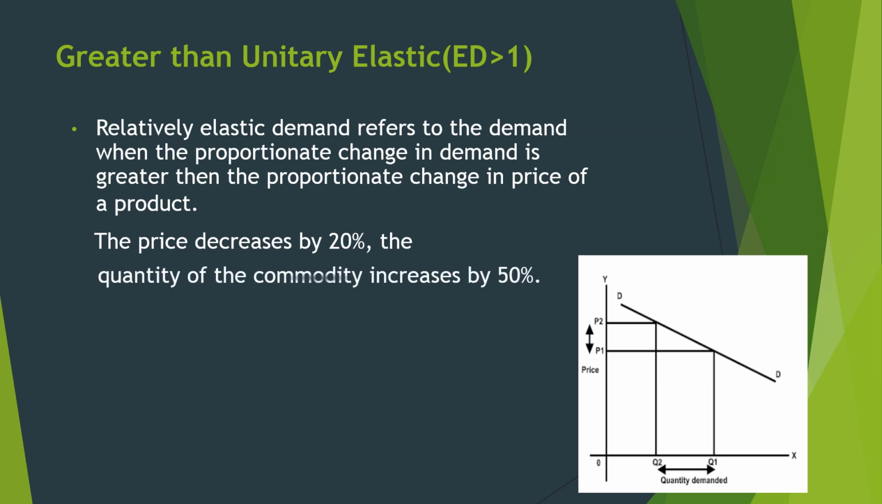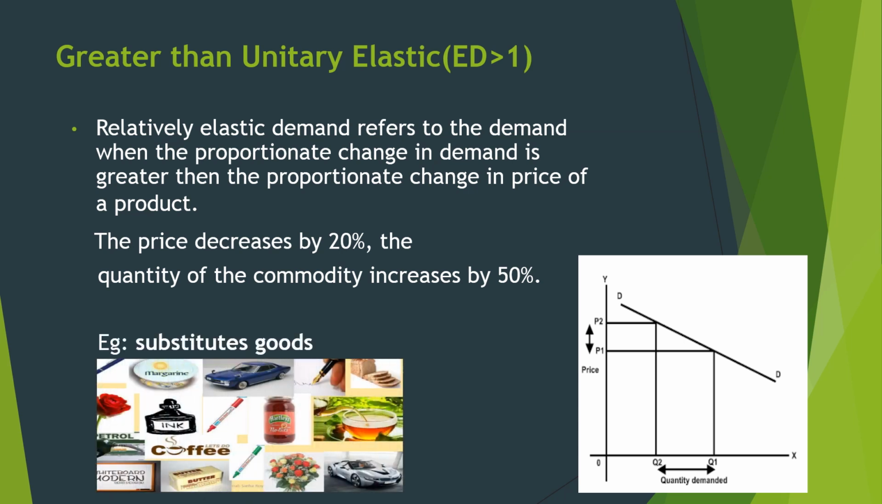Now here the price decreases by 20% and the quantity of the commodity increases by 50%. So the price changes only 20%, but the demand 50%. That's why we say it is a greater than unitary elastic demand curve. For all substitute goods, if the price goes a little bit up or down, people will shift to the substitute goods because substitutes are available. That's why commodities which have substitutes are highly elastic in demand. Okay, so we are going to the next.